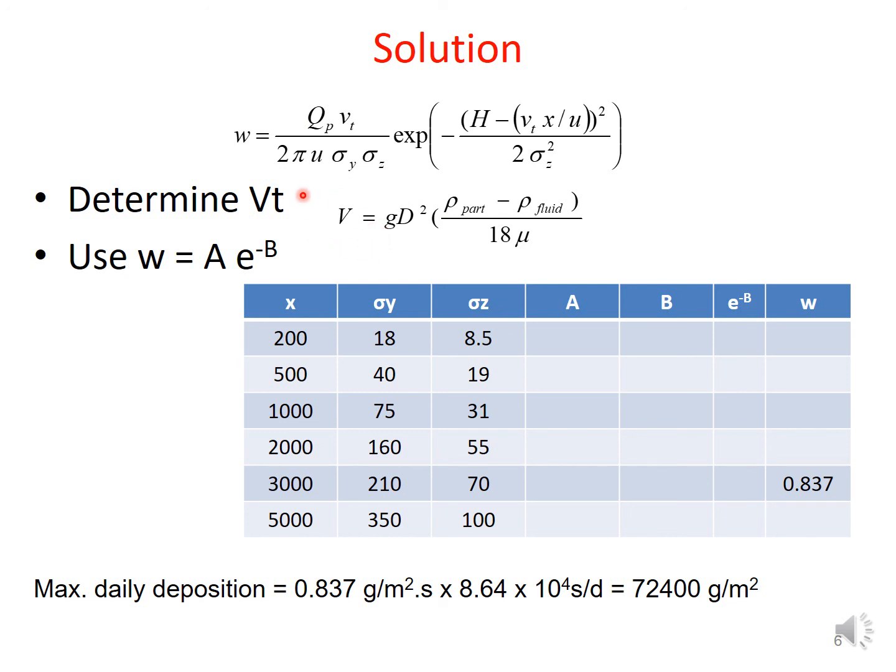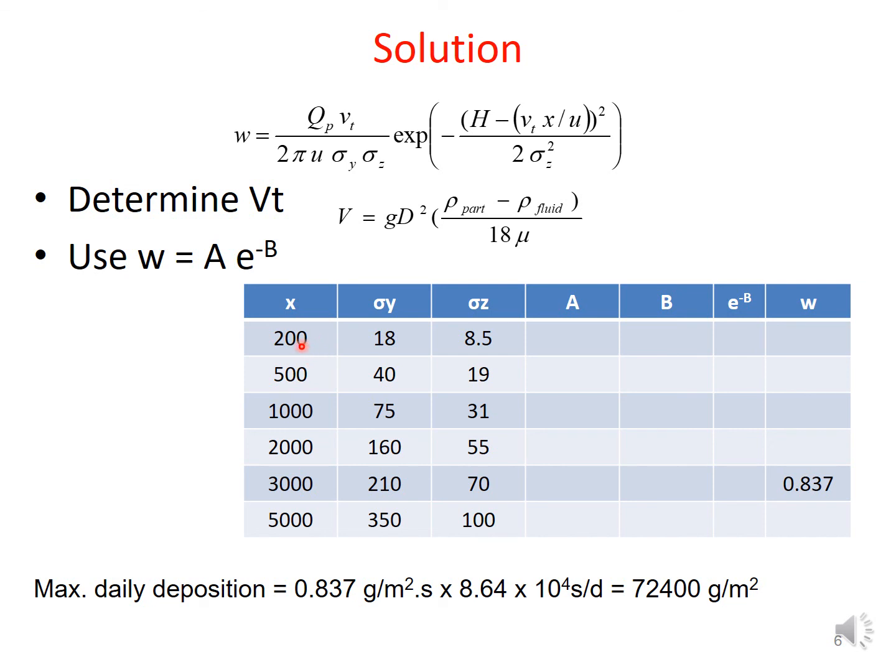Here, for the set of given data, we will split up this particular equation for our convenience as W is equal to A e raised to minus B. We'll have this x defined from 200 through 5000, the way I have mentioned here.